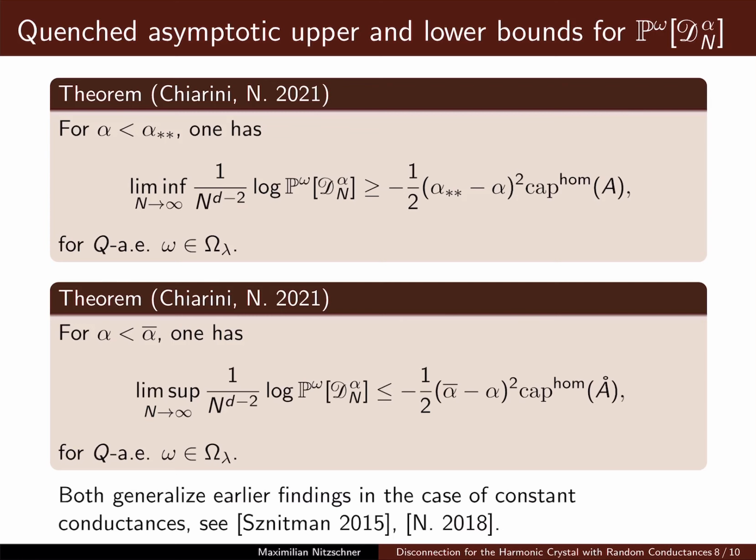Okay, so first of all, for alpha smaller than alpha star star, one has a large deviation type lower bound at rate N to the d minus 2 for this disconnection probability, where the rate involves the capacity of the set A, as well as the level alpha and the critical level alpha star star. We also have an upper bound of the same nature, but now with A replaced by the interior of A, and more importantly, alpha star star replaced by alpha bar. So both of these results generalize earlier findings in the case of constant conductances. See, for instance, Sznitman 2015, where this kind of question has first been studied in the case of the GFF with constant conductances.